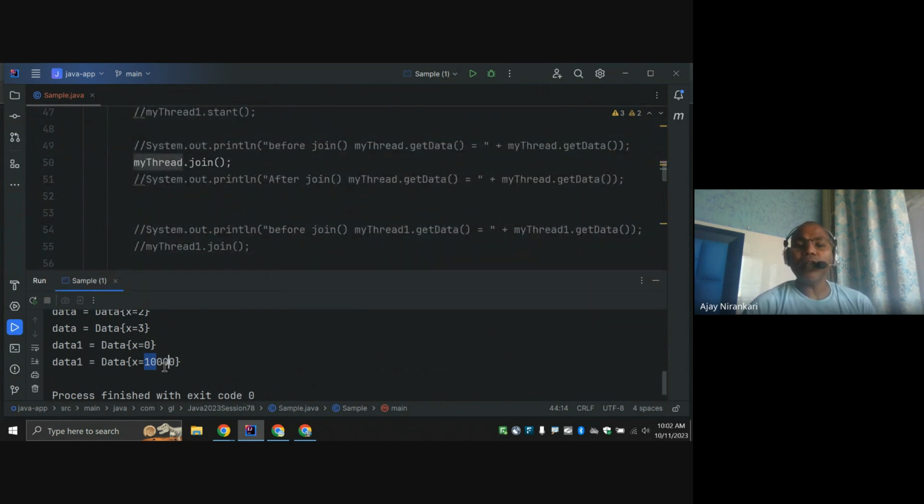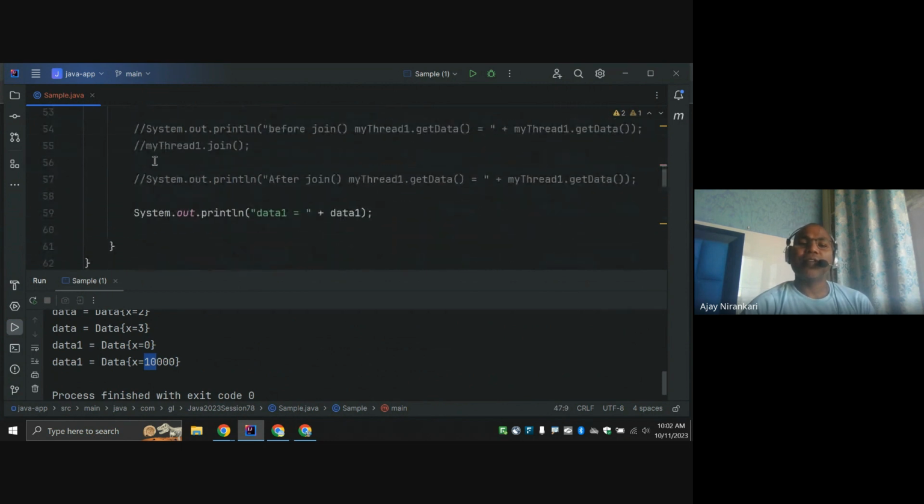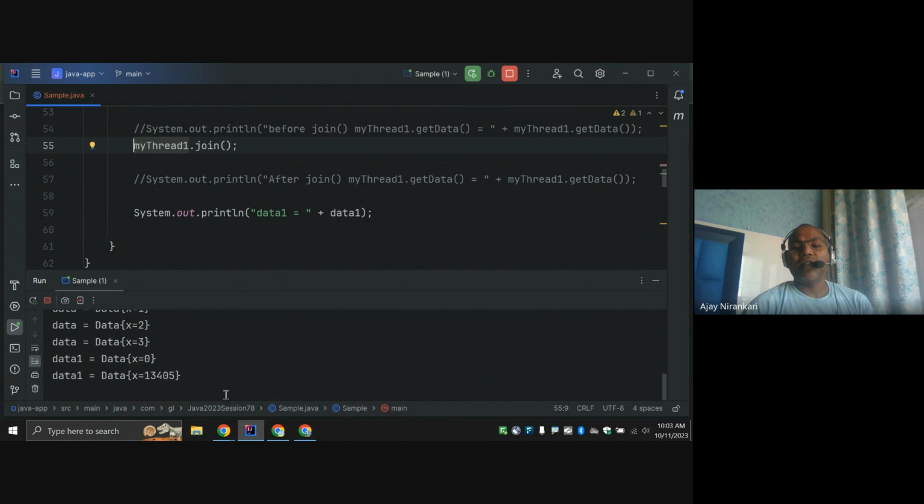Again 10,000 each, so the output should be 20,000. But notice, let's start the second thread and wait for the output and observe it. It is only 13,000. Why not 20,000?